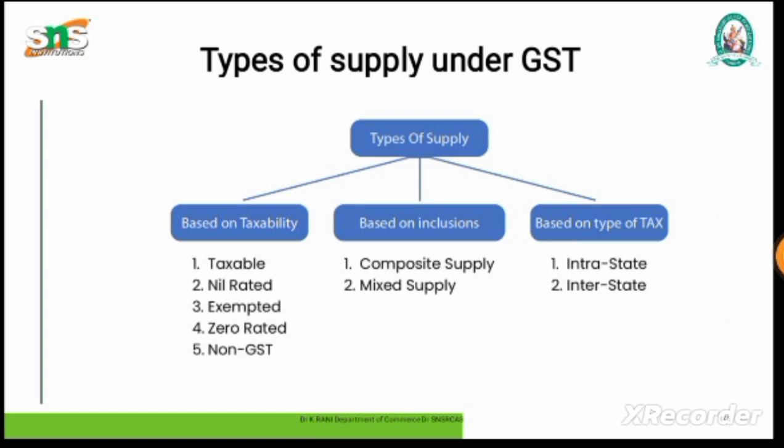Types of supply under the GST. There are three types: based on taxability, based on inclusion, and based on type of tax. Based on taxability: taxable, nil rate, exempted, zero rate, non-taxed. Based on inclusion: composite supply, mixed supply. Based on type of tax: intrastate and interstate.